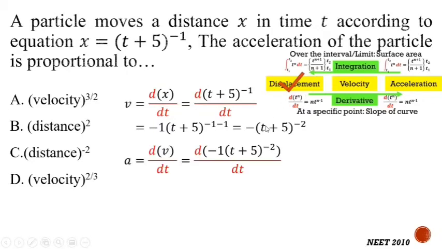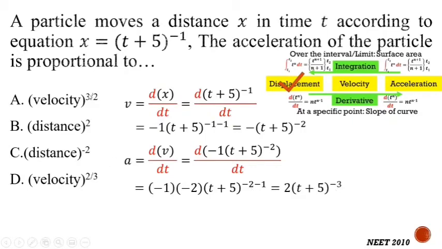Now to find the acceleration, again we will take the derivative. dv by dt is equal to the derivative of minus 1 (t plus 5) raised to minus 2. Here the power is minus 2, multiply by the power and again reduce the power. By reducing the power by 1, it becomes minus 3. So here we can see minus 1 multiplied by minus 2, the existing power, multiplied by (t plus 5), and again reducing the power, it becomes minus 3.